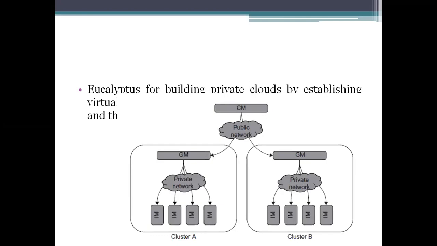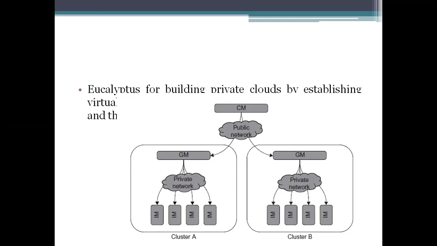Why are we using Eucalyptus? The main thing here is that it is an open source software system, and it supports the infrastructure as a service model, which is one of the models of a cloud.